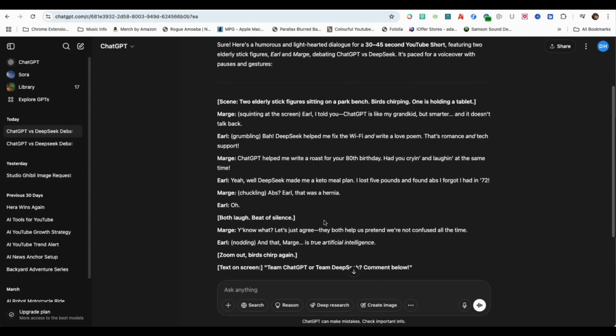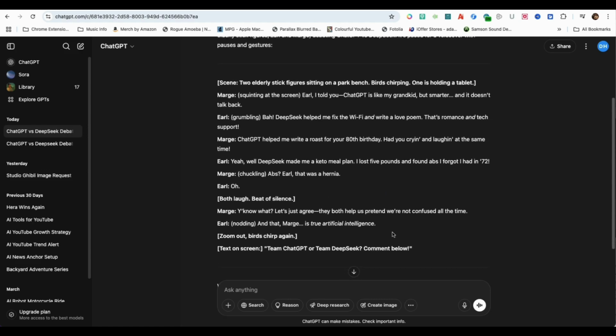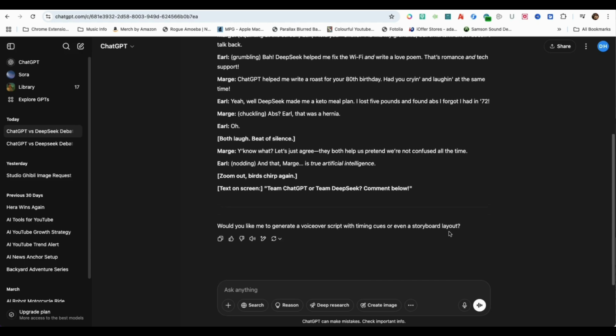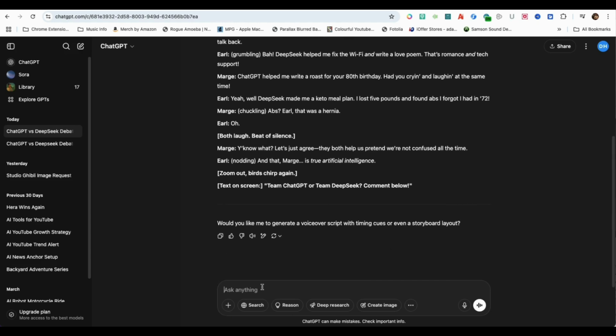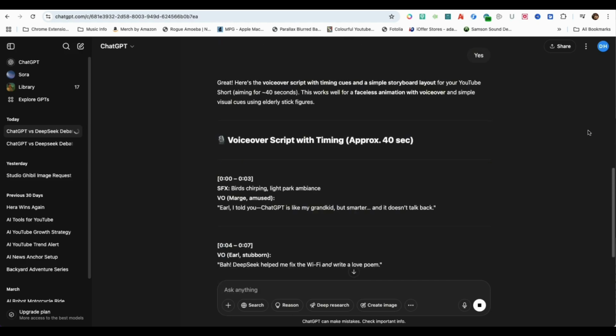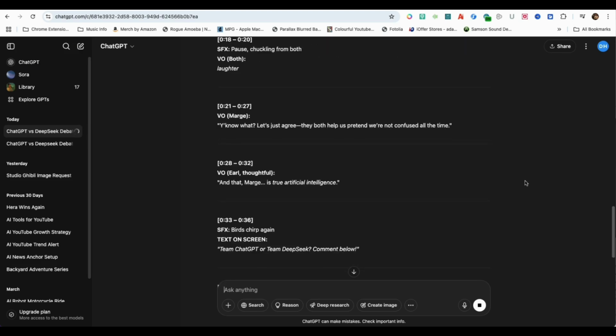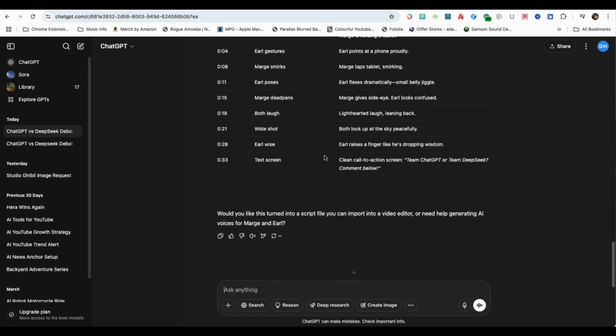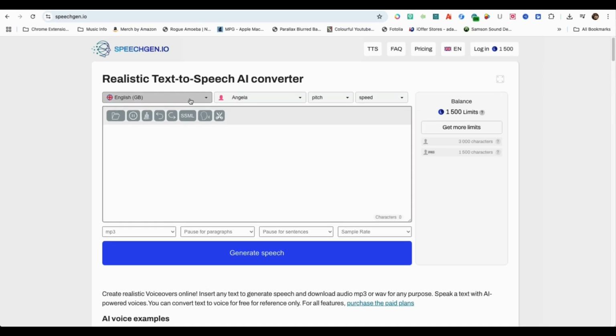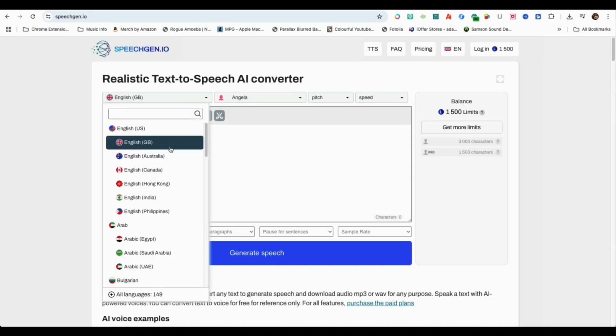As you can see, ChatGPT wrote a funny dialogue that relates to elderly people. Then it asked if I wanted to generate a voiceover script with timing cues or a storyboard layout. And I answered, yes. Next up is a free text-to-speech AI generator called